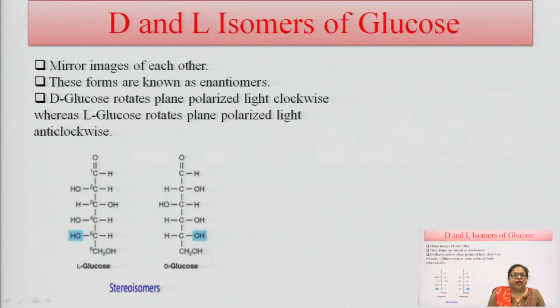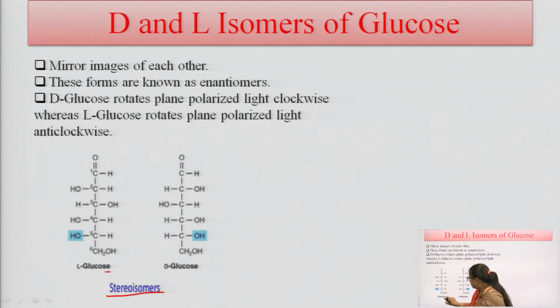The next is the D and L isomer of glucose. The D and L isomers of glucose are mirror images of each other. They form enantiomers, because they show mirror images. D glucose rotates the plane polarized light towards the clockwise direction, and L glucose rotates plane polarized light towards the anticlockwise direction. So, both of these are stereoisomers.